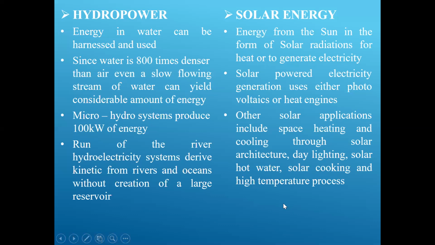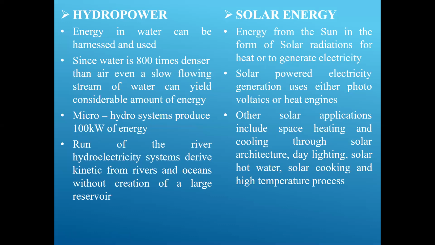Since water is 800 times denser than air, even a slow flowing stream of water can yield a considerable amount of energy. So here we come to hydropower. They are telling us the density of water is 800 times that of air, so that slow flowing of the stream can yield a considerable amount of energy. Because the density is more, we can generate more energy. That is what he is trying to tell.